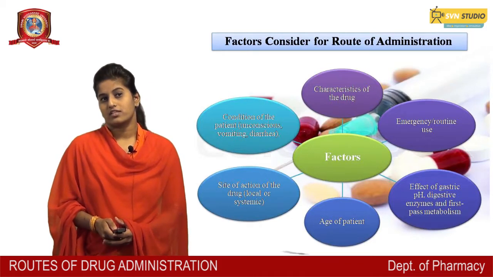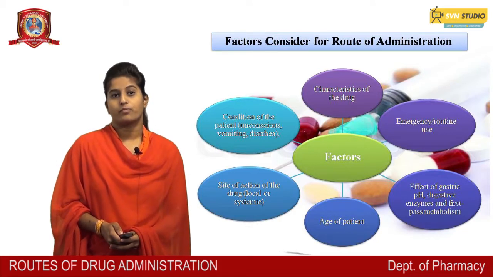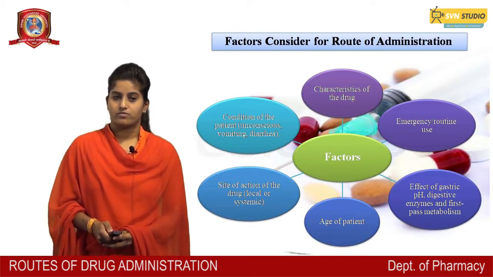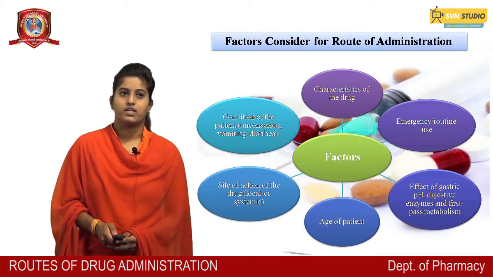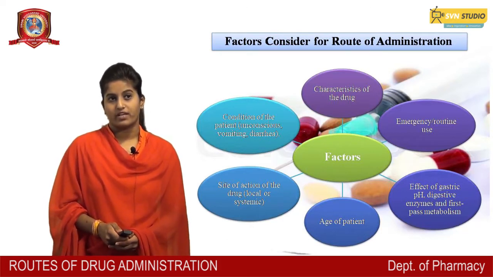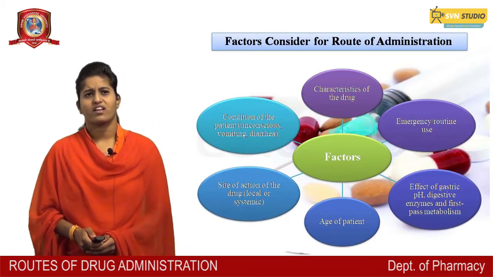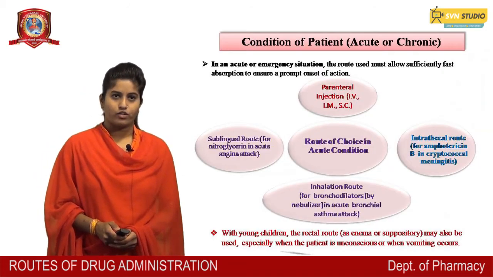Factors considered for route of administration: characteristics of the drug, emergencies, routine uses, effect of gastric pH, digestive enzyme and first pass metabolism, age of patient, site of action of the drug, local or systemic, condition of the patient, unconscious and vomiting, diarrhea. Condition of patient: acute or chronic.